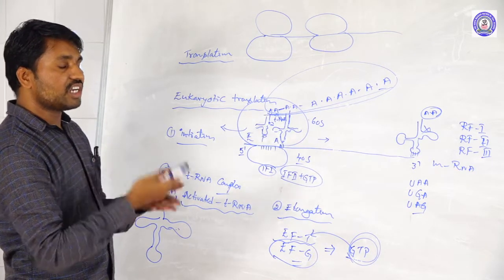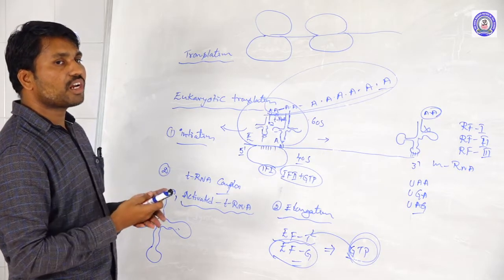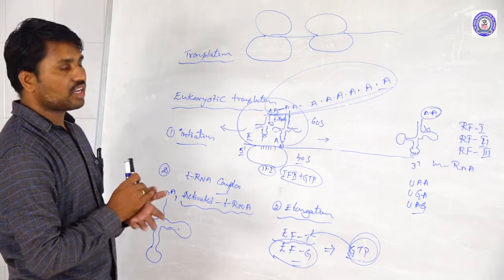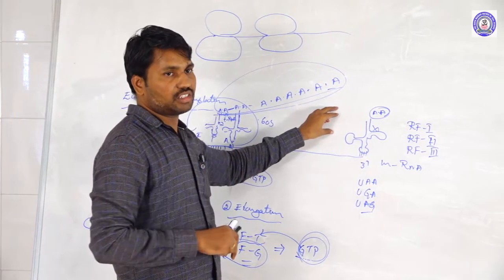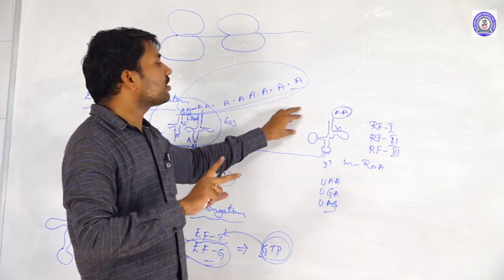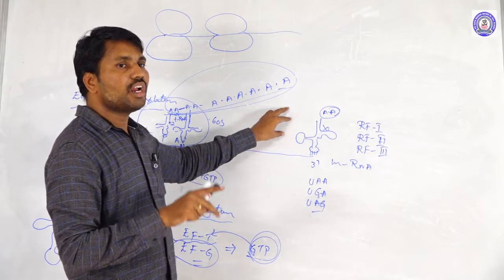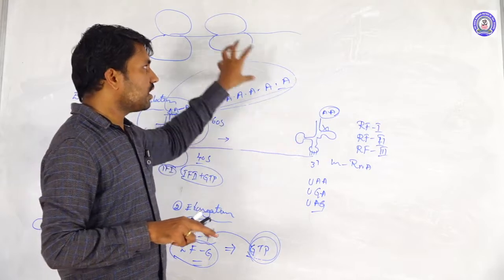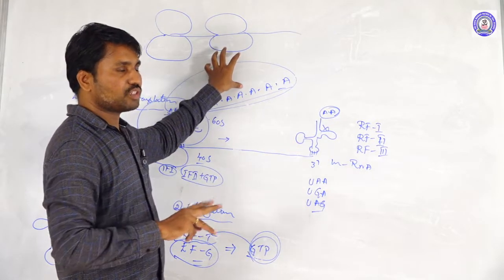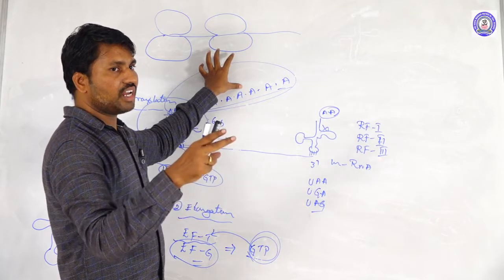So it is an inducer sequence. Tryptophan is a repressible system, and the lac operon is an inducible system. When the lactose concentration is reduced, the lac operon is turned off. When the tryptophan concentration is rising, it leads to the tryptophan operon being operated. So these two also come under the molecular basis of inheritance once you go through. So those sequences are promoter, operator and the structural genes.